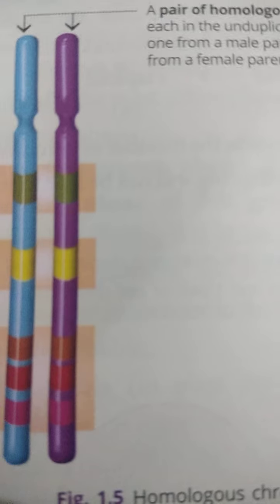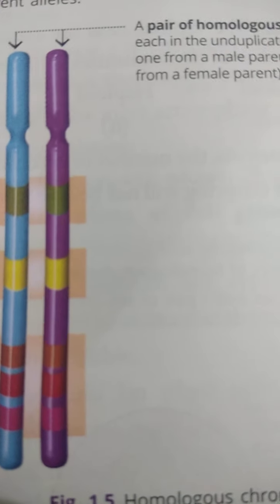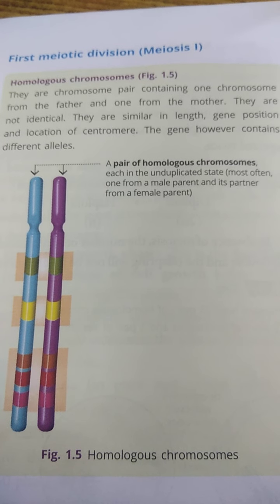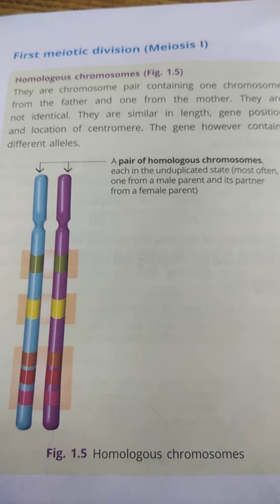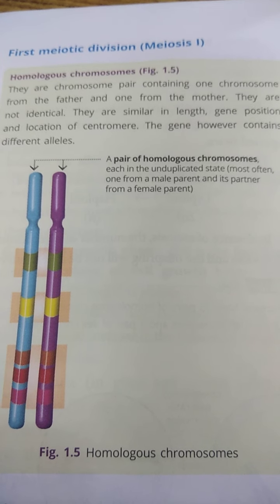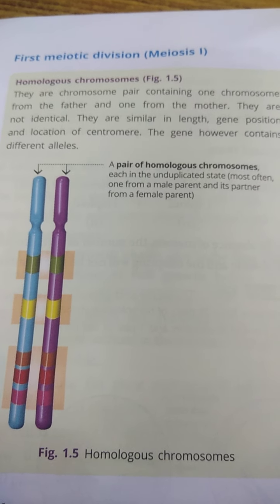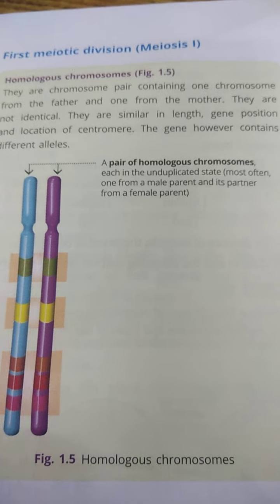The DNA fragments are the same, the length is the same, and they have the same centromere position.